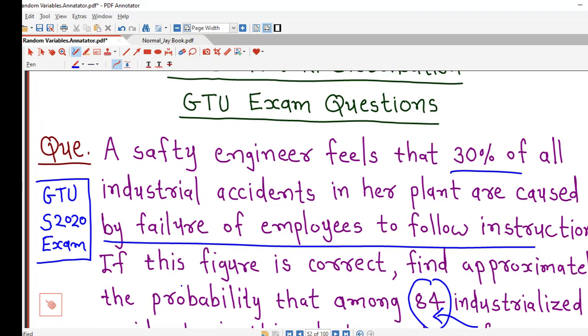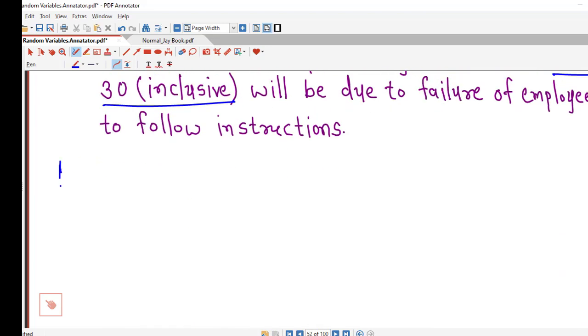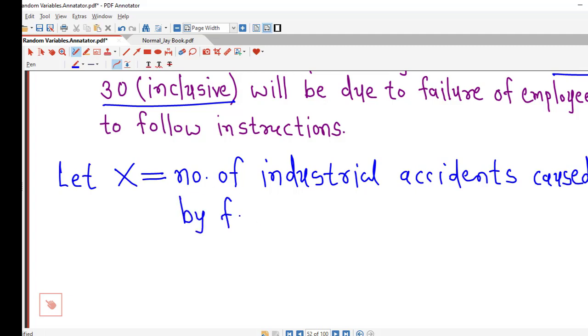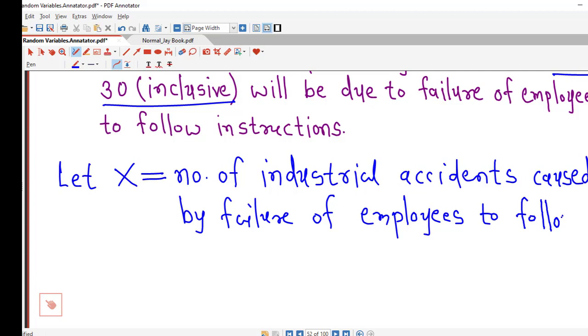So if we define our random variable capital X as the number of industrial accidents in a plant, or we can simply write, the number of industrial accidents caused by failure of employees to follow instructions.